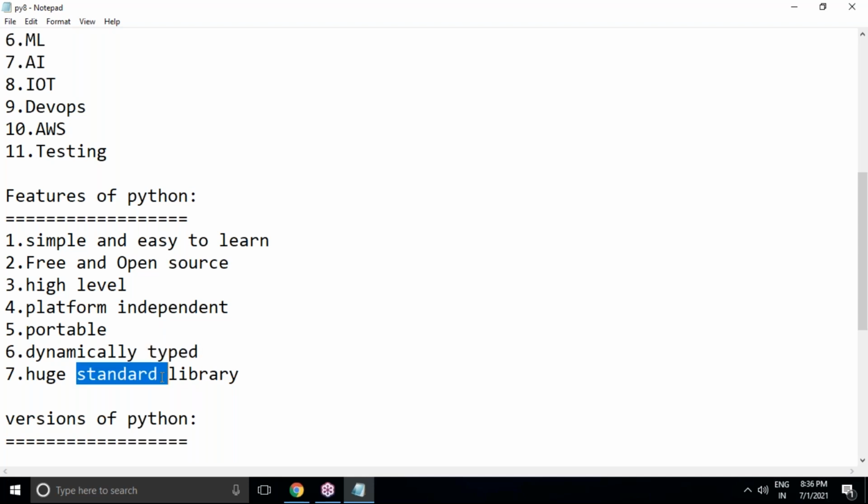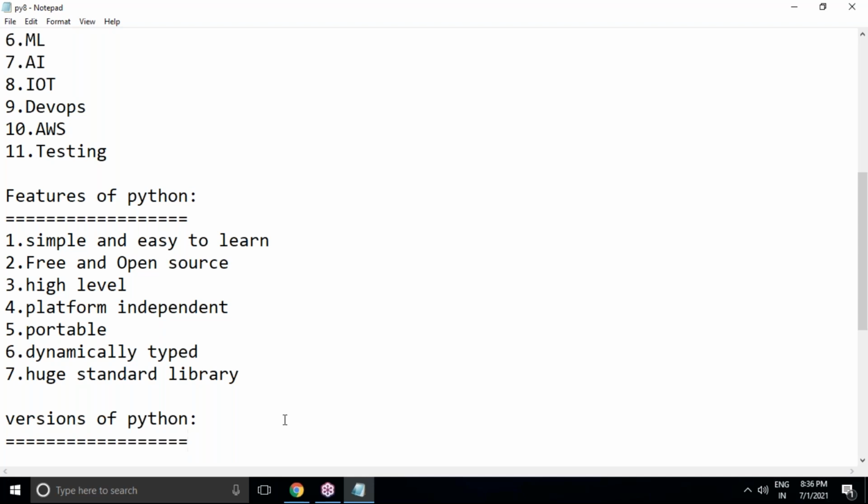And Python is the most popular language nowadays because it has a huge standard library. Whenever we download and install Python software, you'll get a lot of libraries which are related to different types of applications. These are all predefined libraries. You have to use these predefined libraries and implement the application. It will be very easy. So you need not write in Python completely from scratch. Built-in libraries are already there as per your application development. Those libraries you have to import, like header files or namespaces we can call them, and through that you can extend your logic.